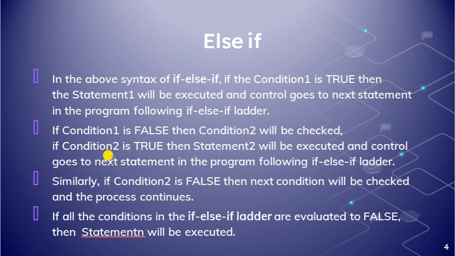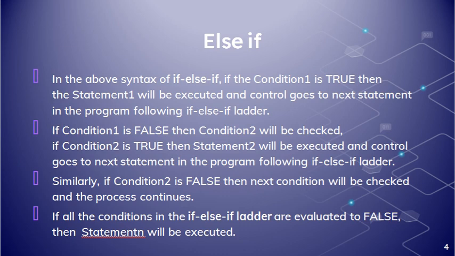Here, if condition 1 is true, then statement 1 will be executed. Otherwise, check whether condition 2 is true. If condition 2 is true, then statement 2 will be executed, and if it is false, then go to the next condition, condition 3, and if it is true, statement 3 will be executed. Otherwise, check other conditions, and at last, if all the conditions are false, statement n will be executed. That is happening in the else if ladder.